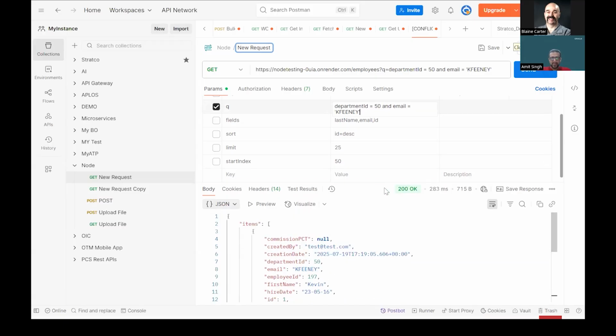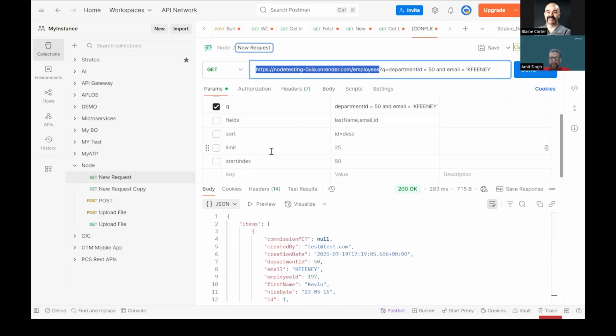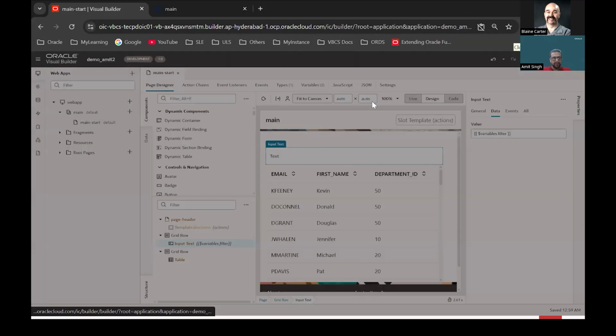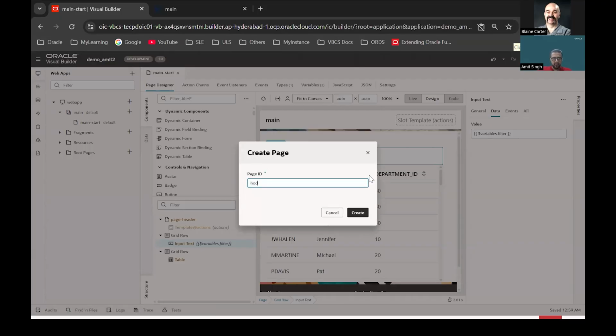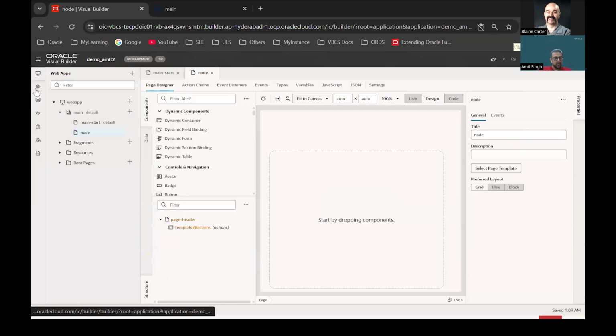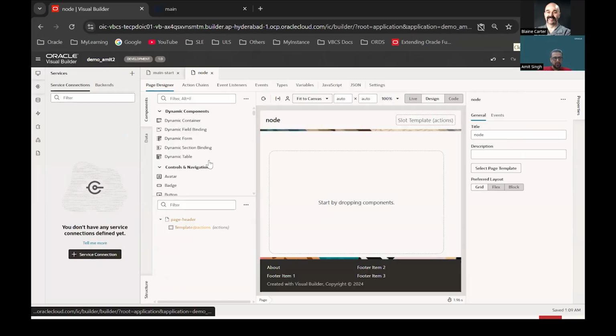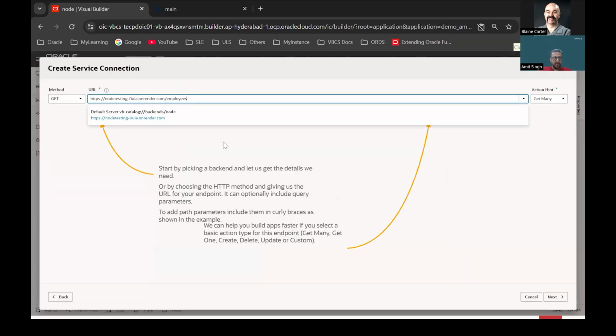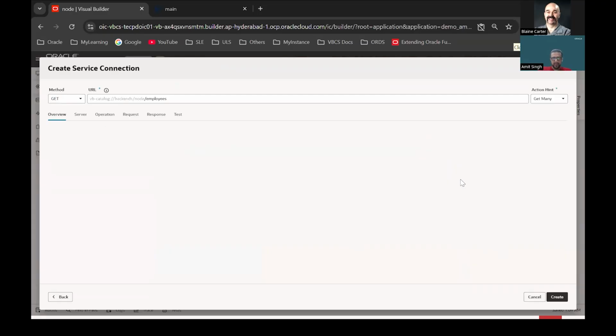Since we understand this is our Node API, let us quickly try to create the connection to this Node API and see how we can consume it in our Visual Builder. Let me create a new page. And let me create a service connection to pass the endpoint to the Node API. So this is the URL that we have just seen.